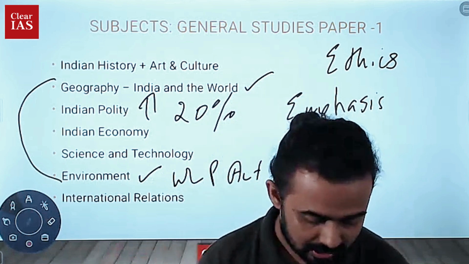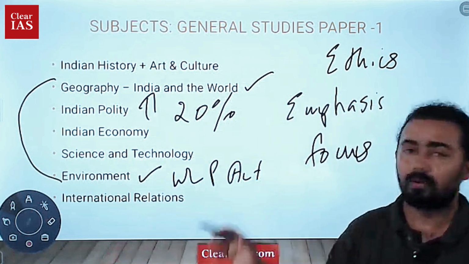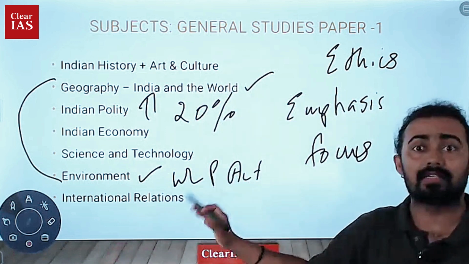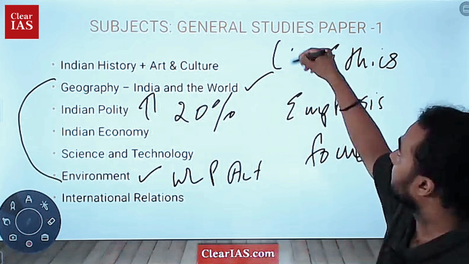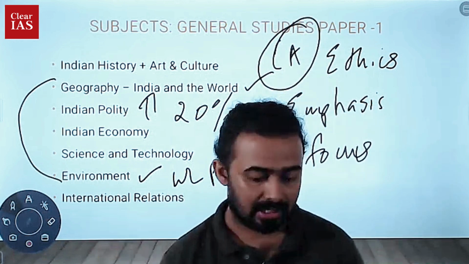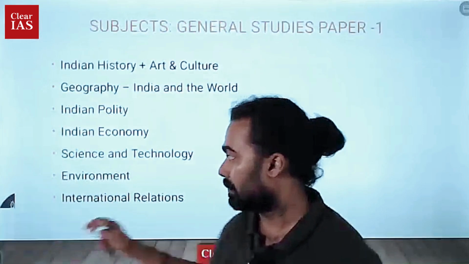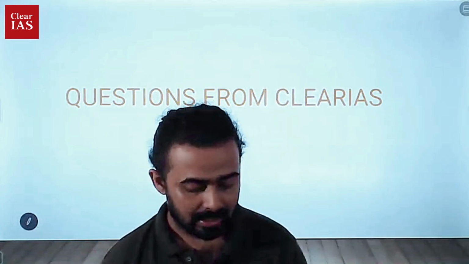These kinds of things are extremely important when you are studying, and make sure that whatever you are studying has to be supplemented with nothing other than current affairs. So all those things were on the knowledge application level because of the current affairs value addition, we can say. When we go to the next slides, we can talk about the different questions which were asked from the ClearIAS platform.